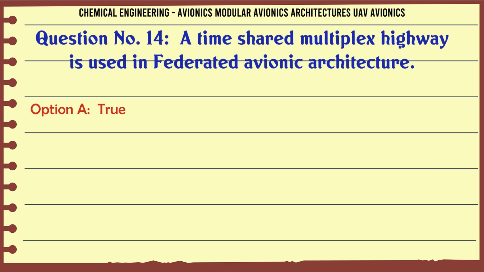A time-shared multiplex highway is used in federated avionic architecture. A true, B false. The correct answer is true.